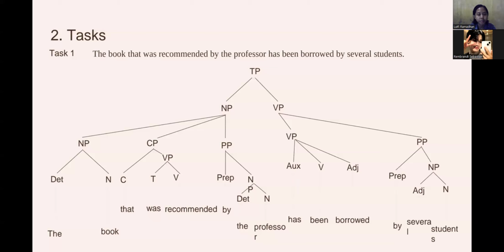The last is the prepositional phrase, agent, in both the main clause, by several students, and the relative clause, by the professor. The prepositional phrase indicates the action agent in the passive construction. In these sentences, the sentence is classified as a declarative sentence in passive form with a relative clause. Here is a breakdown of its structure. The main structure is the subject, the book that was recommended by the professor. The predicate is has been borrowed by several students.